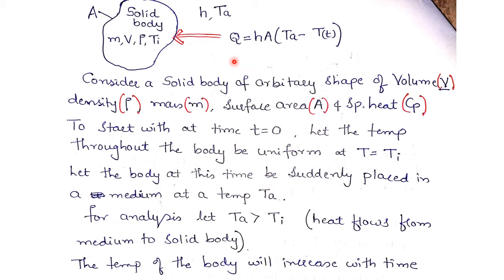That means the convection heat transfer is written here as Q equals h into A into (Ta minus T of t). T of t means the temperature of the body at any time t. For that purpose we have written T of t, or we can also write this as Ta minus Ti. When heat flows from the medium to the solid body, the temperature of the body will increase with time.